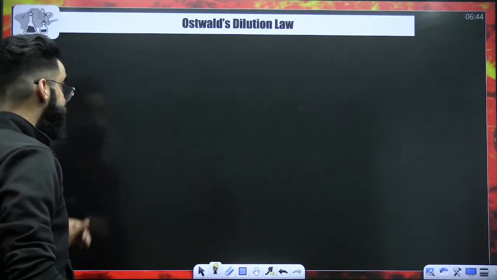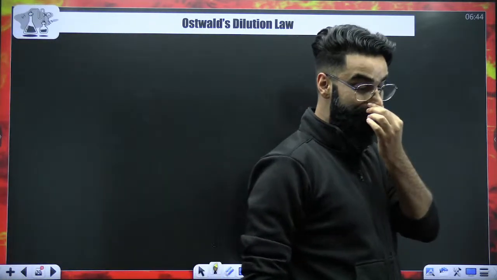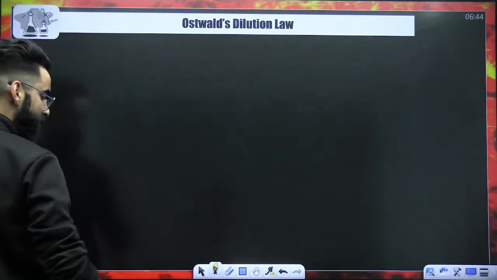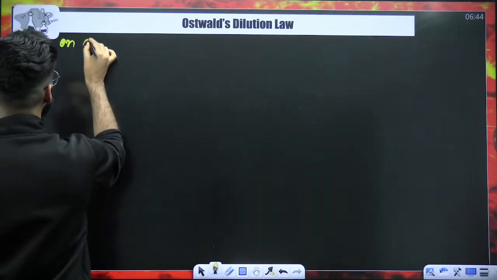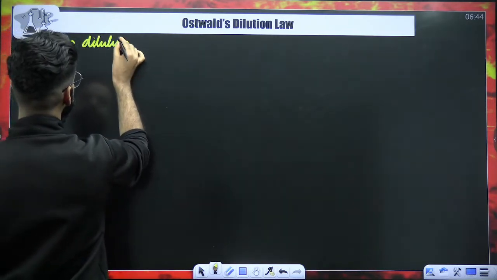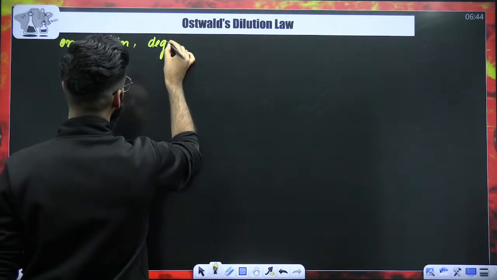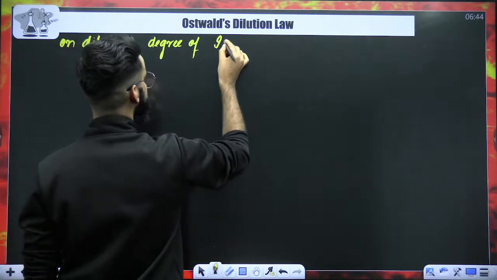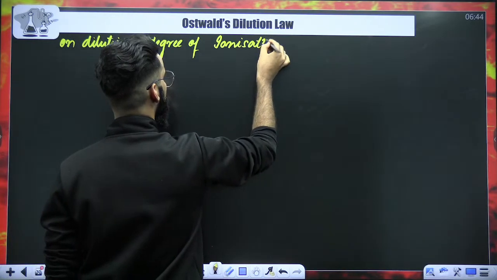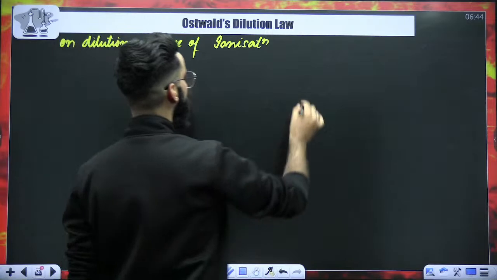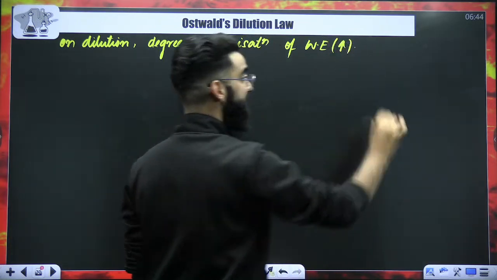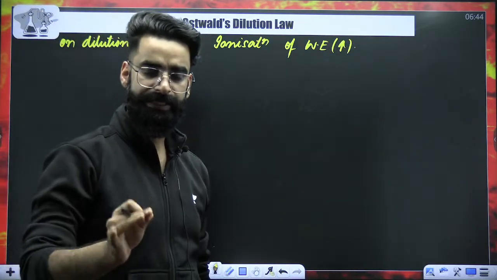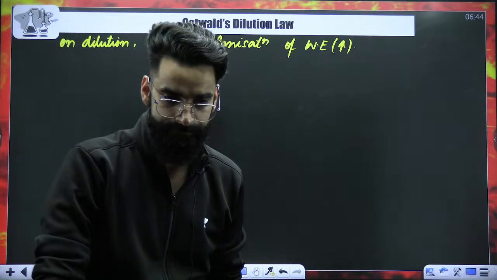Perfecto. Moving ahead. There is something called as Ostwald's dilution law. What is Ostwald's dilution law all about? It's again very simple, right? Let me try to make you understand. As per this law, on dilution, upon dilution, degree of ionization of a weak electrolyte increases. With the dilution, the degree of ionization of a weak electrolyte increases.